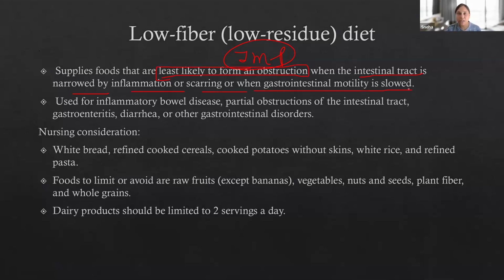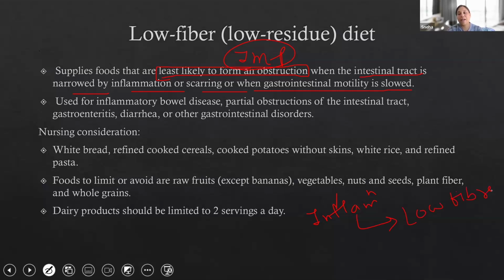So there is a very important point here. Please remember for the exam, whenever a patient has any inflammation, any inflammatory condition like diverticulitis or inflammatory bowel disease, in that condition you cannot give the patient high fiber food. You have to give low fiber food because these fibers irritate inflamed mucosa. Remember this, whenever there is inflammation present like chronic ulcerative colitis, inflammatory bowel disease, diverticulitis, or any gastroenteritis condition, generally you will prefer low fiber food, not high fiber, because fiber irritates inflamed mucosa.